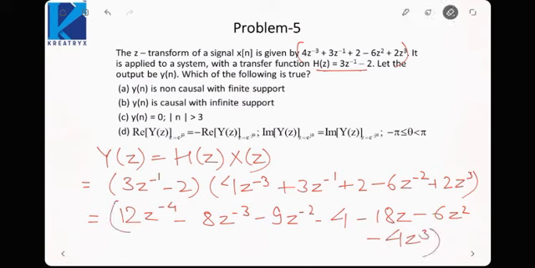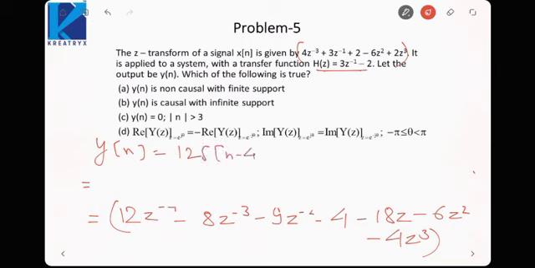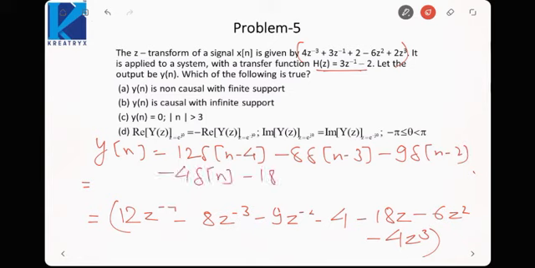So now if we take the inverse Z transform, we would arrive at the output response. So y[n] would be 12 delta[n-4] minus 8 delta[n-3] minus 9 delta[n-2] minus 4 delta[n] minus 18 delta[n+1] minus 6 delta[n+2] minus 4 delta[n+3].